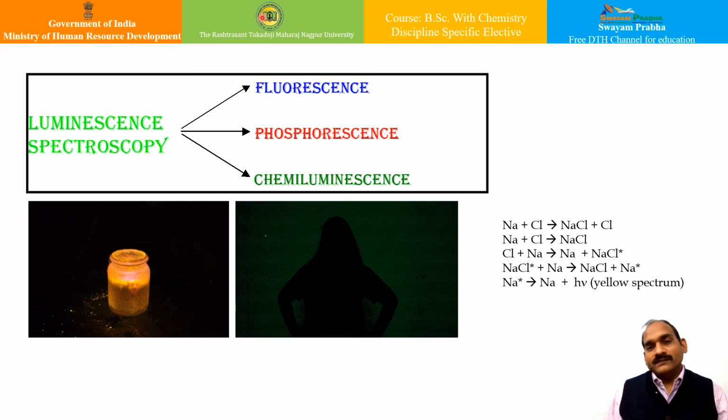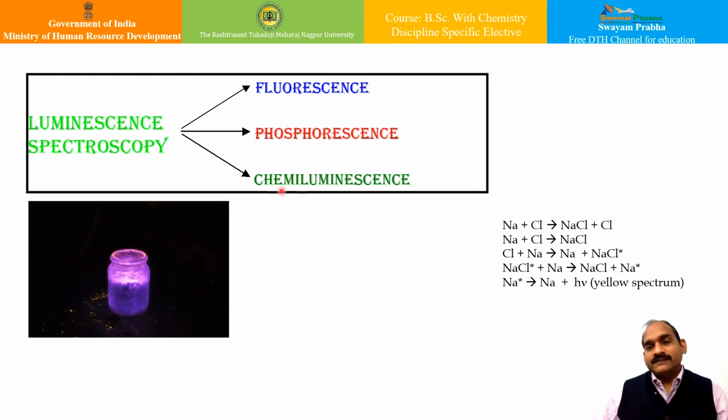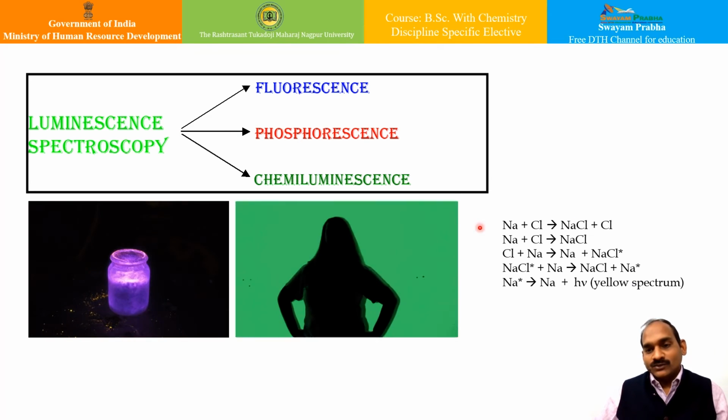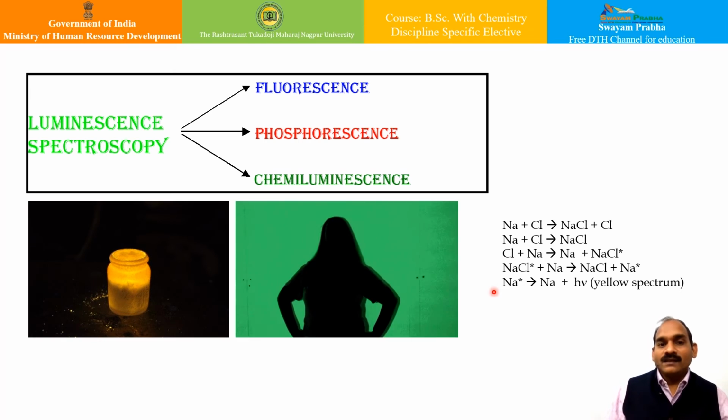When these excited molecules return to the ground state, they emit extra energy in the form of visible light, following the mechanism shown here. The phenomenon of emission of visible light in a chemical reaction is known as chemiluminescence.